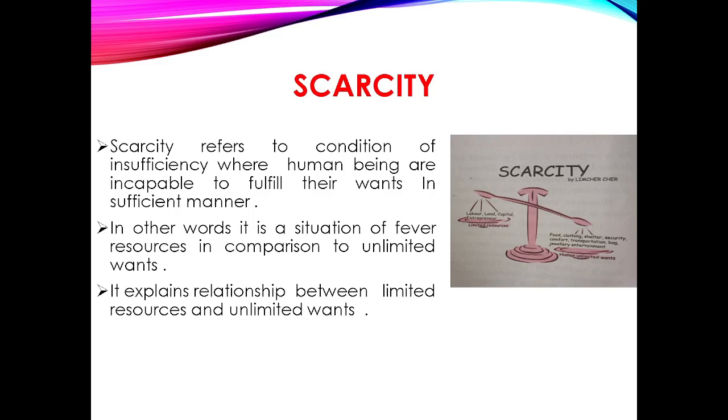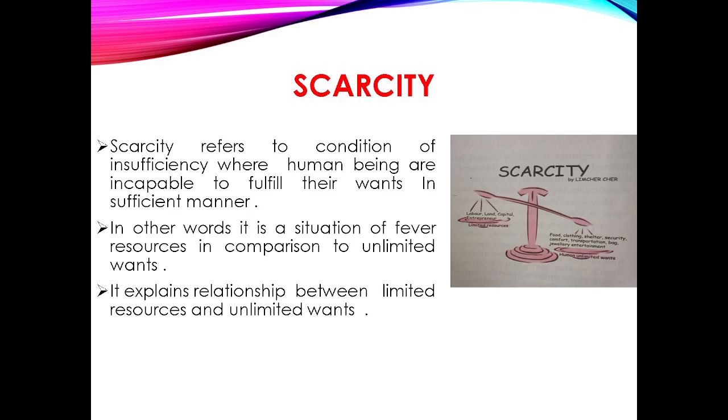Human wants are unlimited. We may satisfy some of our wants, but soon new wants arise. It is impossible to produce goods and services so as to satisfy all the wants of the people. Thus, scarcity explains the relationship between limited resources and unlimited wants.